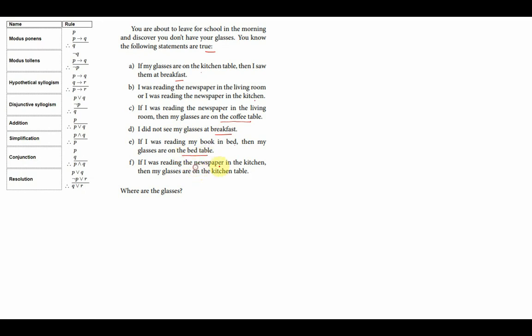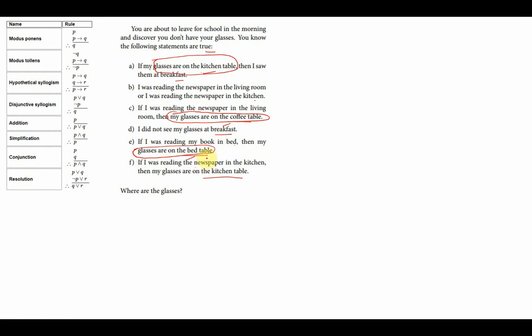If I was reading the newspaper in the kitchen, then my glasses are on the kitchen table. Now see, there are three possibilities for the location of my glasses. By looking at this, I can see that my glasses can be on the coffee table, or on the kitchen table, or on the bed table. So these are the possible conclusions: kitchen table, coffee table, or bed table.